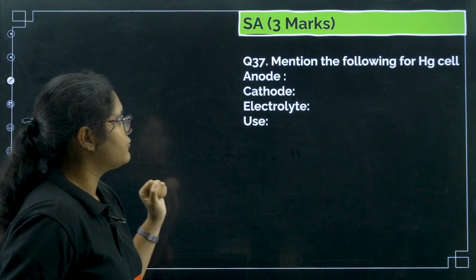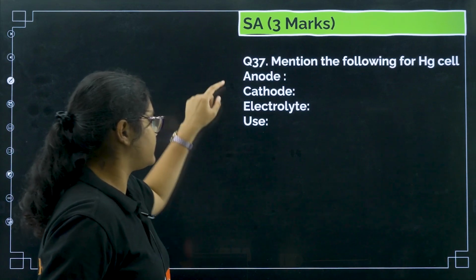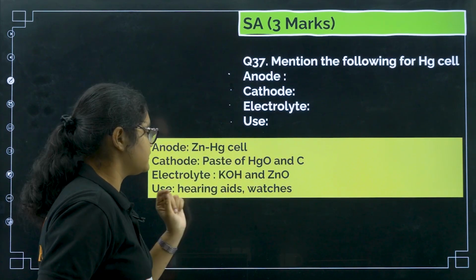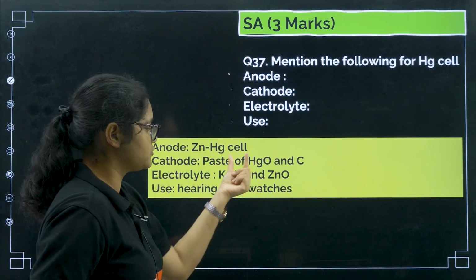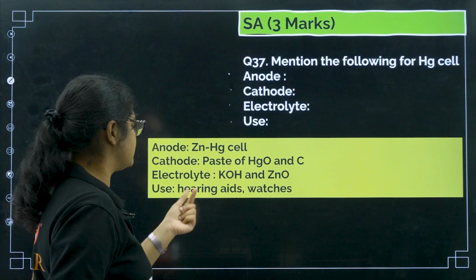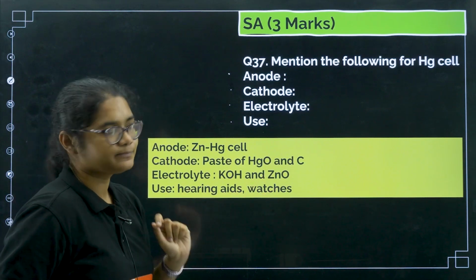Next, the same thing you have to mention for mercury cell, that is anode, cathode, electrolyte and use. So anode is zinc in the mercury cell and cathode is paste of HgO and carbon. Electrolyte is KOH and ZnO and it is used in hearing aids and watches.